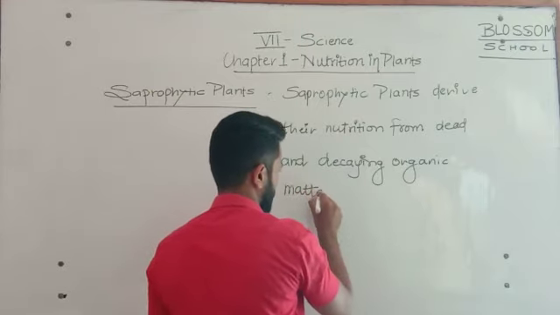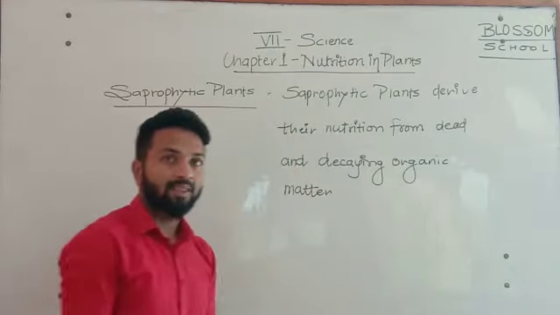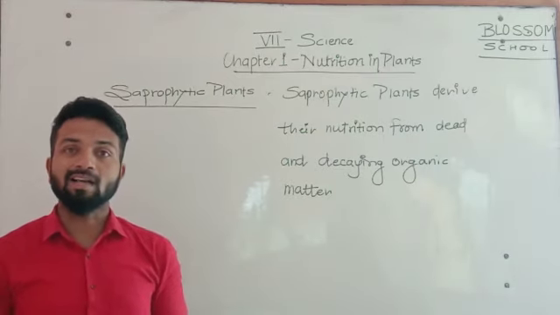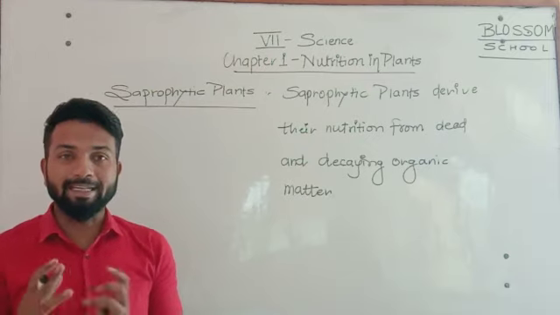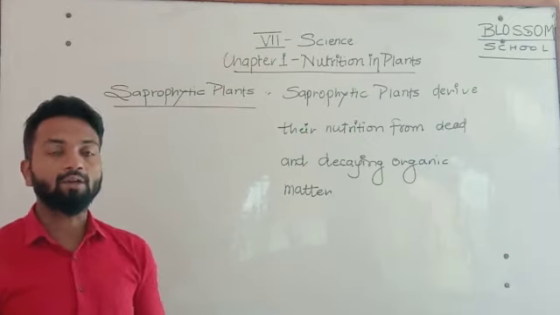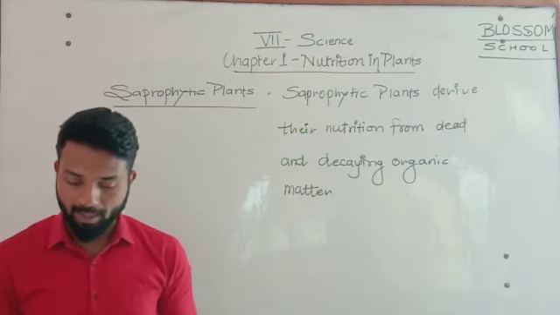So this is the most important point, and you must be surprised that plants also depend on some dead and decaying organic matter, and such type of plants are called saprophytic plants.